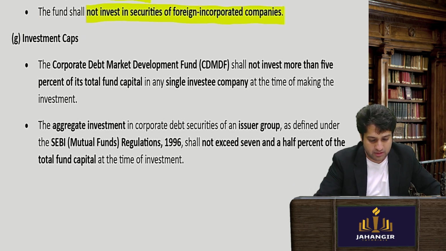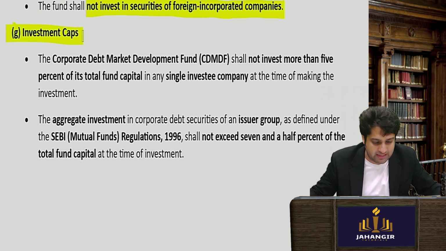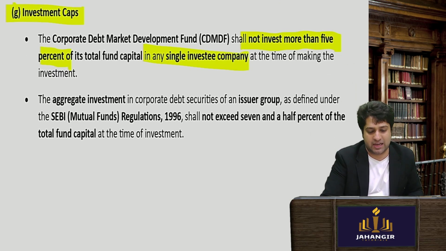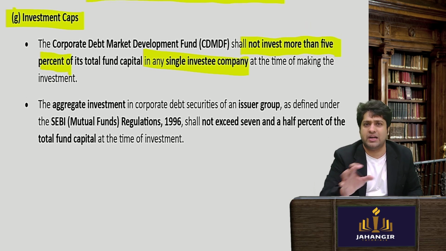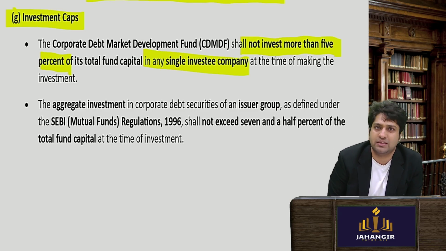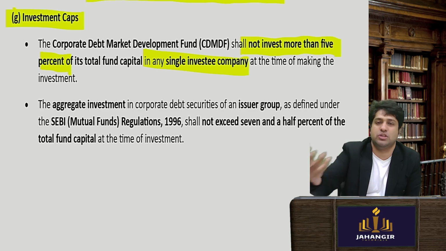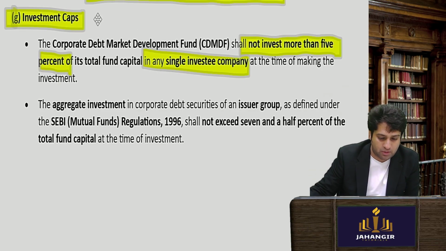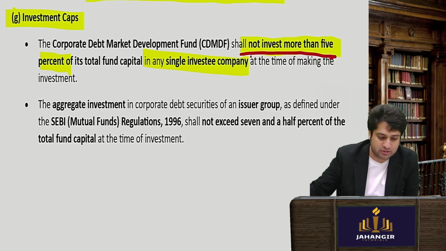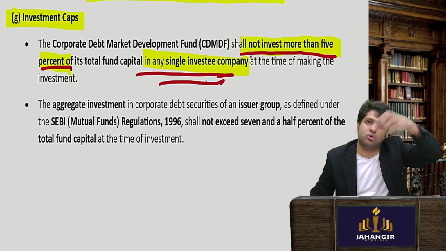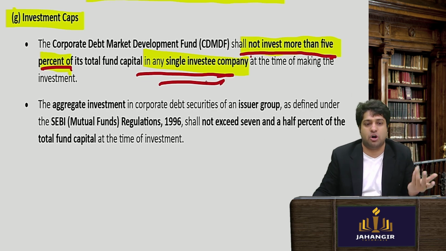Okay, investment cap. Now, very interesting, they said you should not invest more than 5% in a single investee company. If a fund is there, 33,000 crores is already there, and some amount will keep coming from AIFs of other mutual funds, because it's like an insurance to them. So they shall not invest more than 5% in any single investee company. All these funds should not go into the hands of one company only. It's common sense, just to protect.